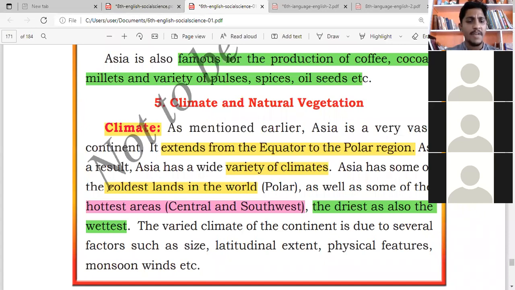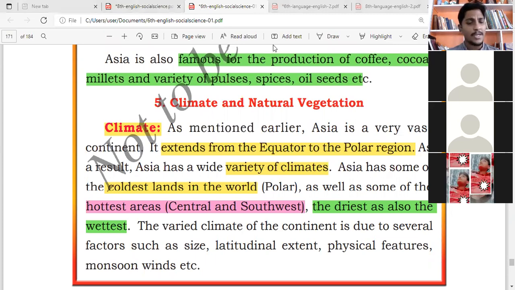In the Asia continent, we have the coldest land in the polar region, as well as very hot areas. Like when you come down to the southwest, Saudi Arabia, Iraq and Iran, those countries are full of desert. It will be very hot over there. Also we have the driest land, where there is no water at all. And we have the wettest land, which will be always wet.